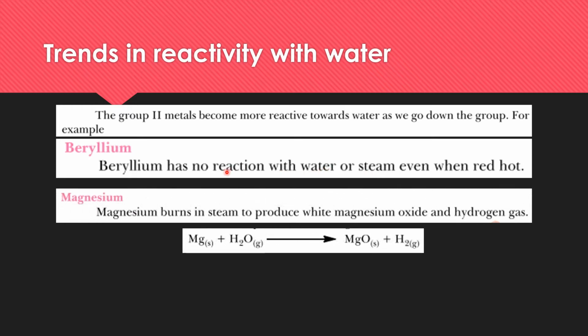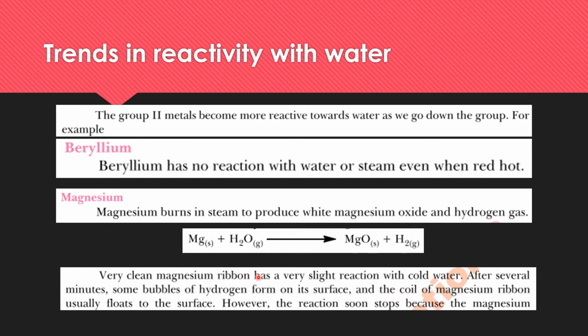Next to beryllium is magnesium. Magnesium burns in steam to produce white magnesium oxide. In the cold state, it almost does not react, or its reactivity is quite slow. And in the hot state, it will react with the steam and produce magnesium oxide and hydrogen gas.